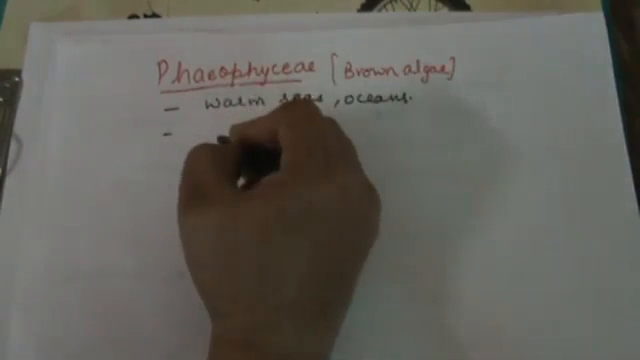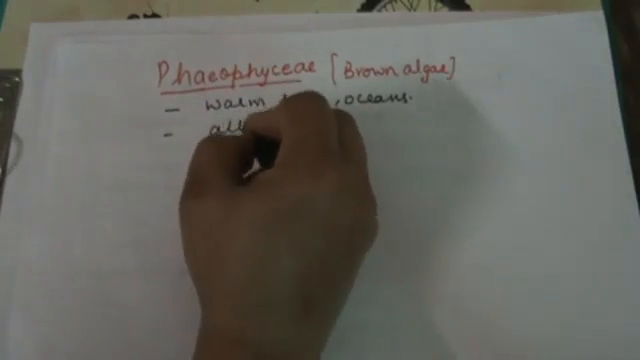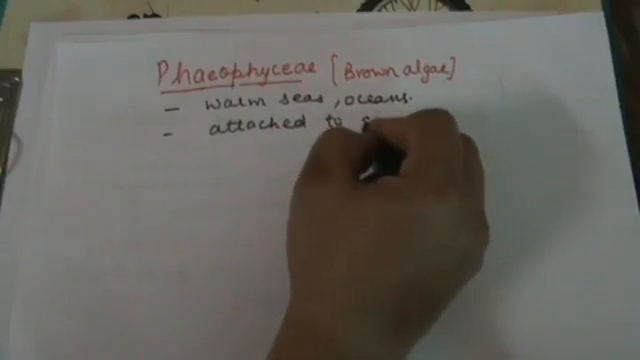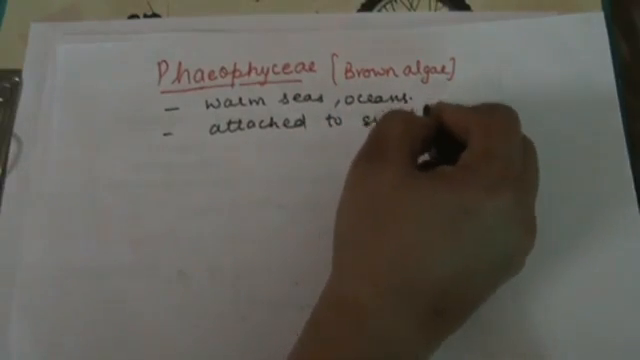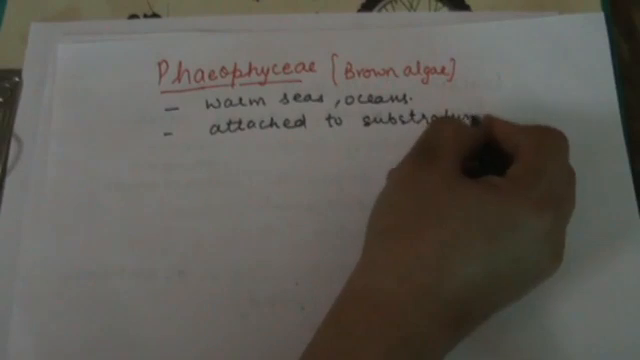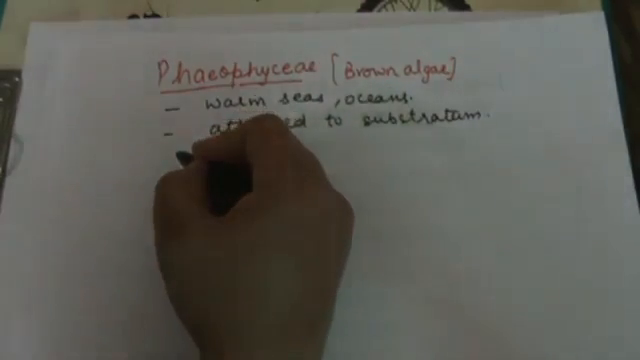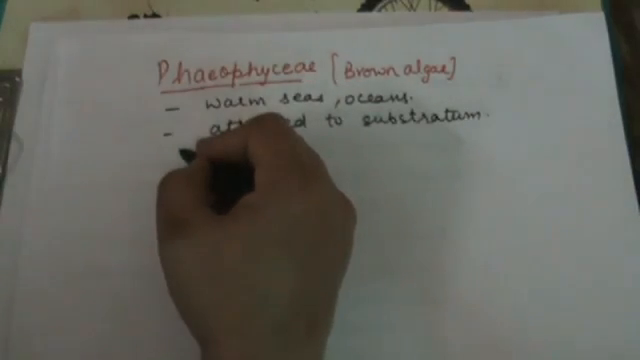The plant body is attached to the substratum, not free living. And what is substratum? Substratum is any material which an organism uses for holding. It may be rock, it may be plant, it may be the surface.